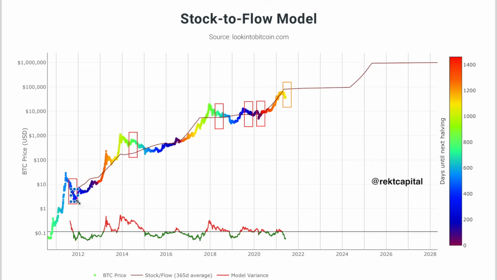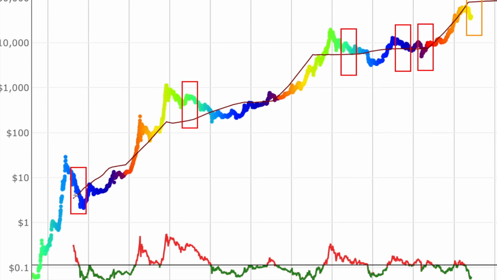Of course, we did see some downside, but in any case, the most important thing to bear in mind in the context of the stock-to-flow model is that when this death cross happened, we saw downside below the stock-to-flow line.